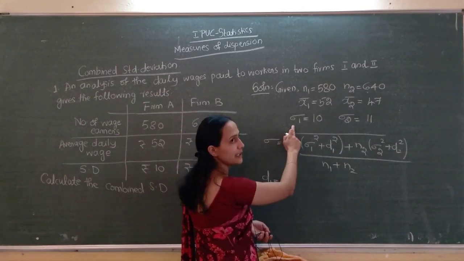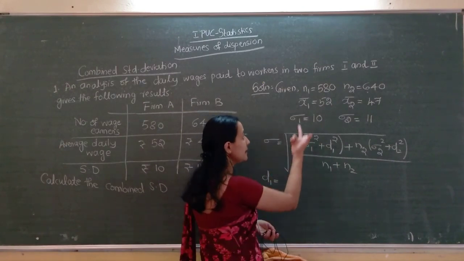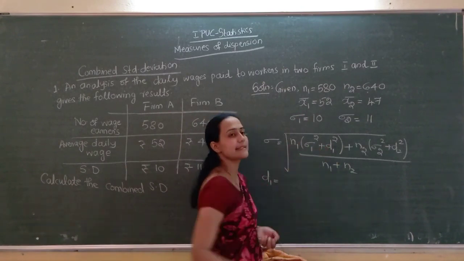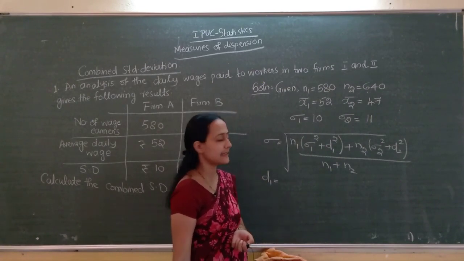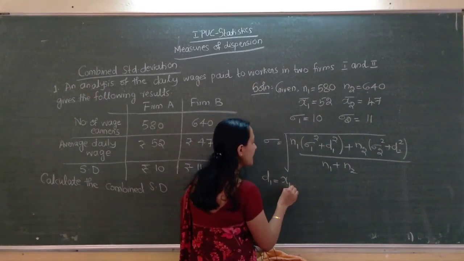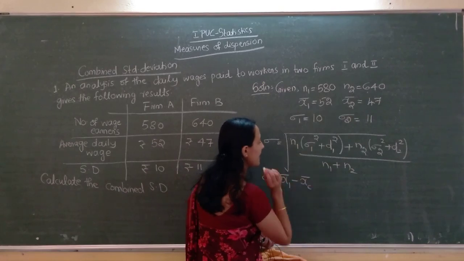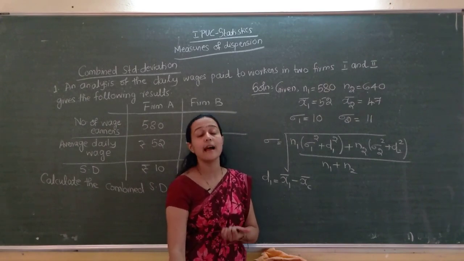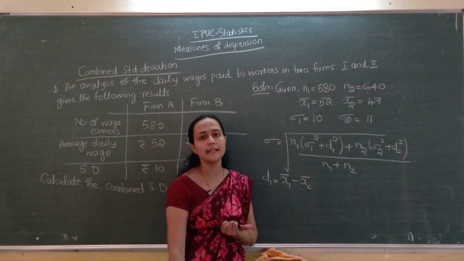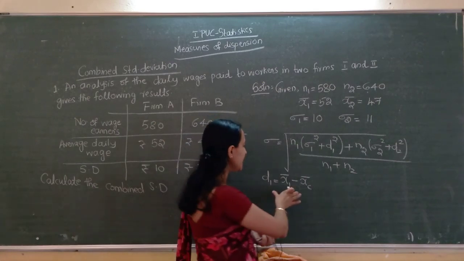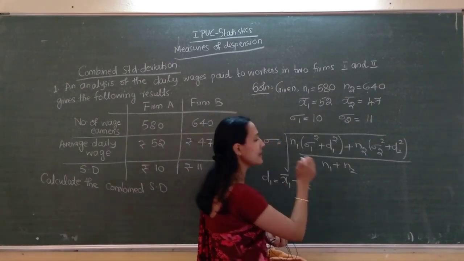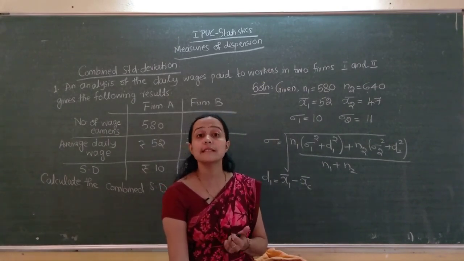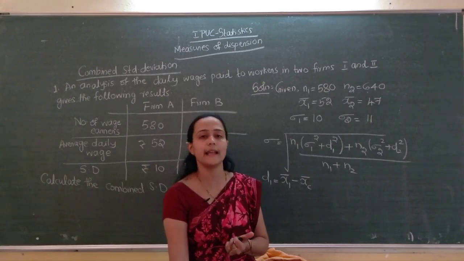Sigma 1 square we can find, since sigma 1 we know. N1 we know, it is given there. N2 also we know. So, everything we know, but we don't know what D1 and D1 square are, isn't it? D1 equal to X1 bar minus XC bar, where X1 bar is the arithmetic mean of first series and XC bar is the combined arithmetic mean. Similarly D2 means X2 bar minus XC bar. So, for finding D1 and D2, first we have to compute the combined arithmetic mean.